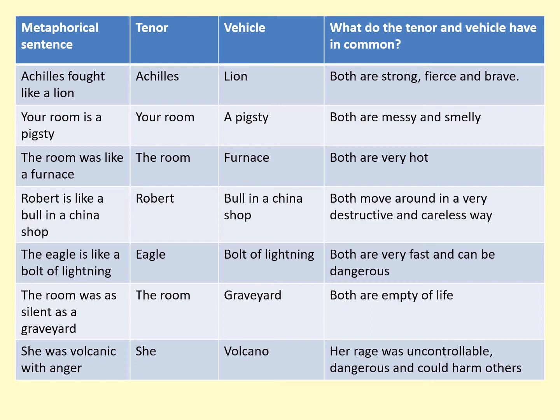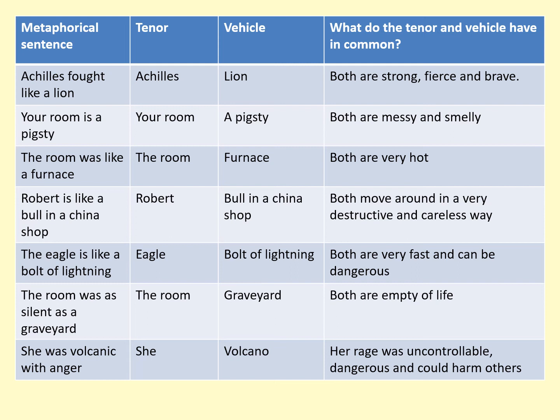The room was as silent as a graveyard. The room is the tenor. The vehicle is the graveyard. And it's the idea that both are empty of life. She was volcanic with anger. So the tenor is the she, or the girl, or the woman. The vehicle is the volcano. And the idea is that her rage is uncontrollable. Just like when a volcano erupts, it's uncontrollable and dangerous and could harm others.